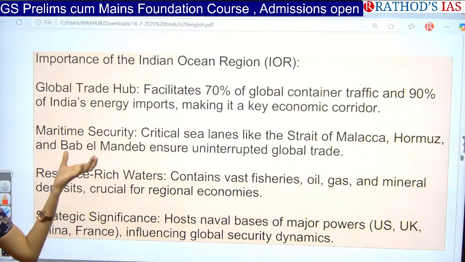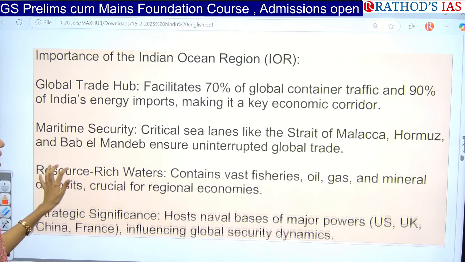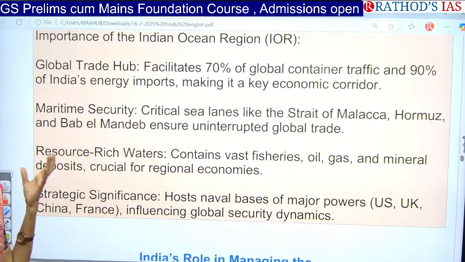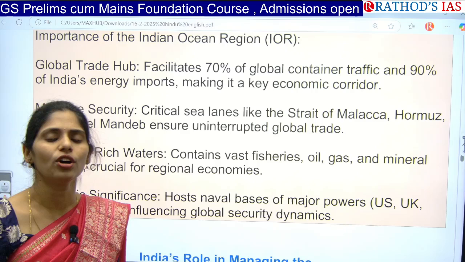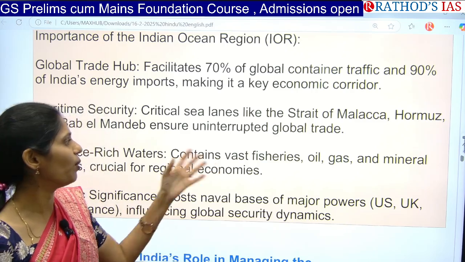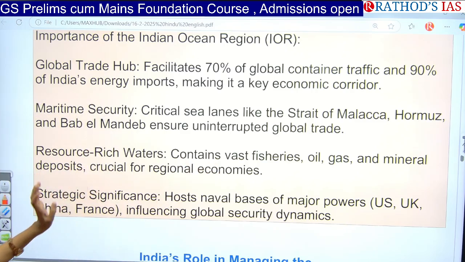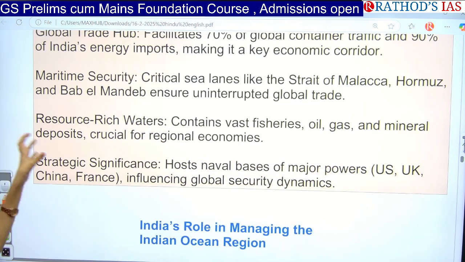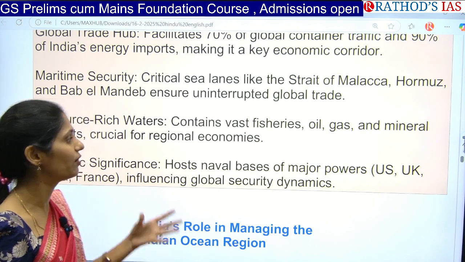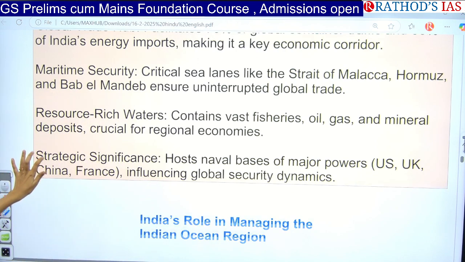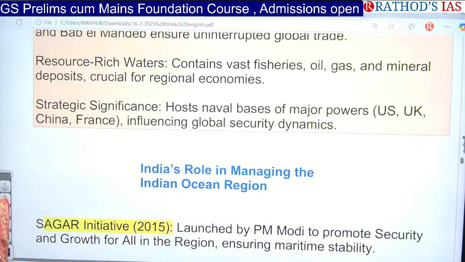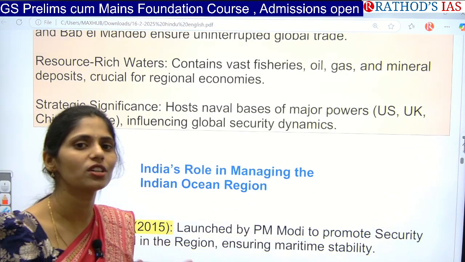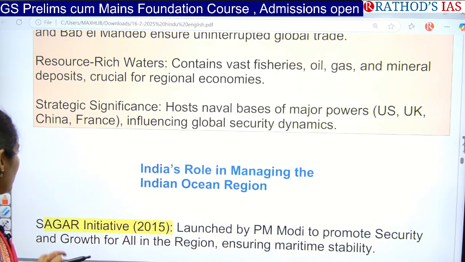Mostly the global trade happens through this region, and it is very important for maintaining maritime security, because we have important choke points like the Strait of Malacca, Strait of Hormuz, and Bab-el-Mandeb in this region. And we have very huge resources in this region, like fisheries, oil, gas, minerals, and strategically also for global security concerns this Indian Ocean region is very, very important.